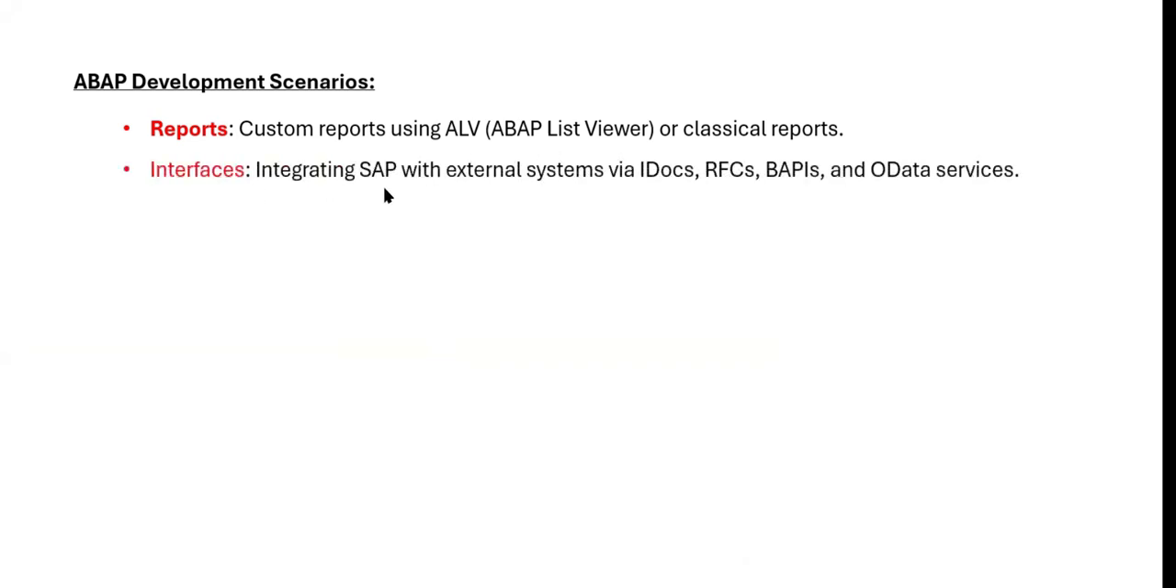And interfaces. These are the topics we have: IDOCs, RFCs, BAPIs, and OData services. OData services is a separate module in SAP. OData is a separate module that comes under technical only. That is the extension of your ABAP. Here you can see these are the extensions of your ABAP.